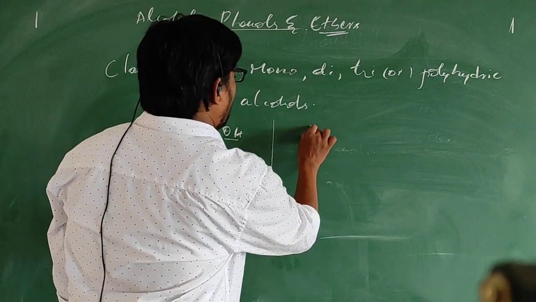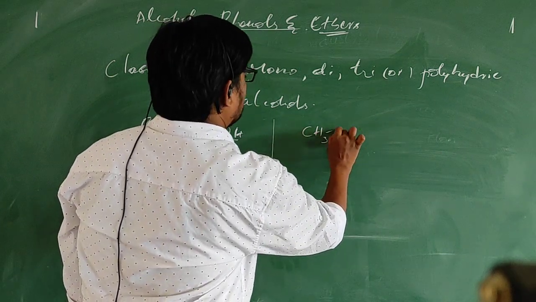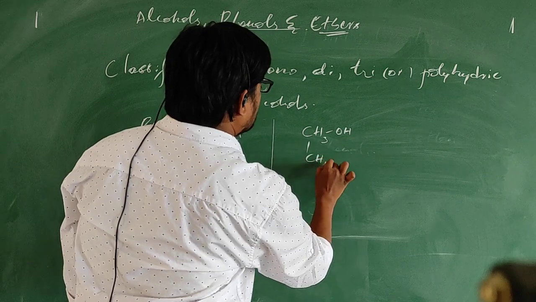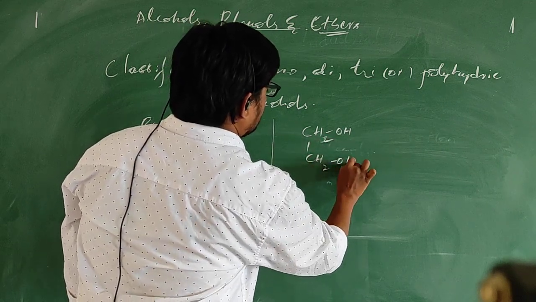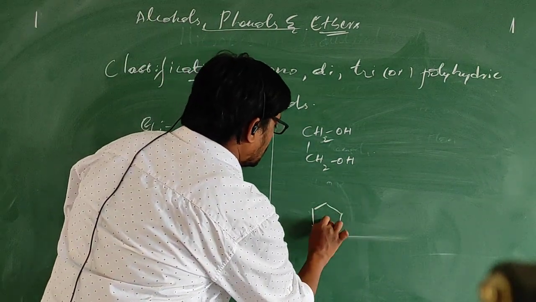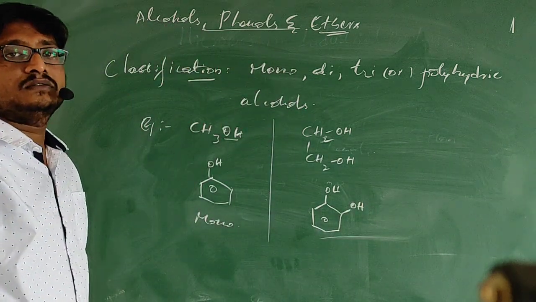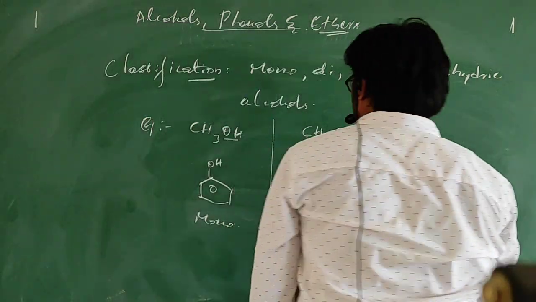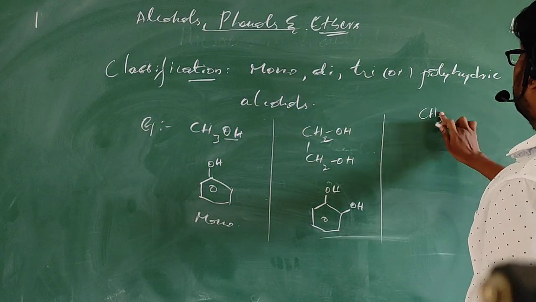Dihydric alcohols means two OH groups will be present. So we call them dihydric alcohols. This is one example. Trihydric alcohol means three OH groups will be present. Simple things only.